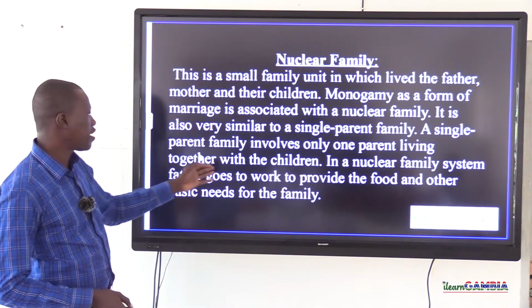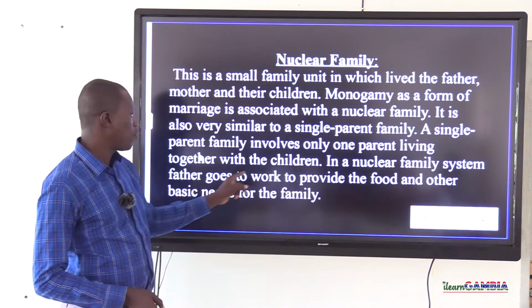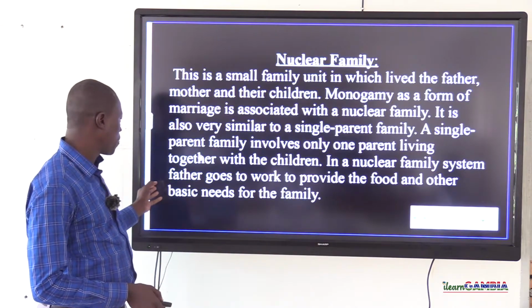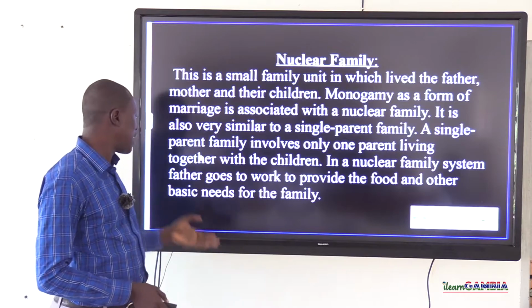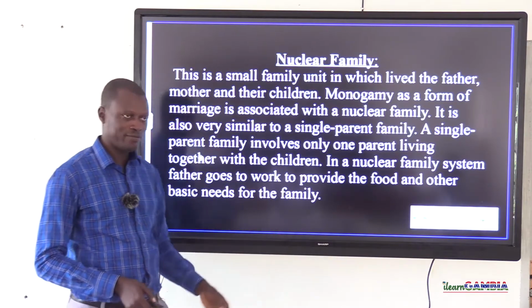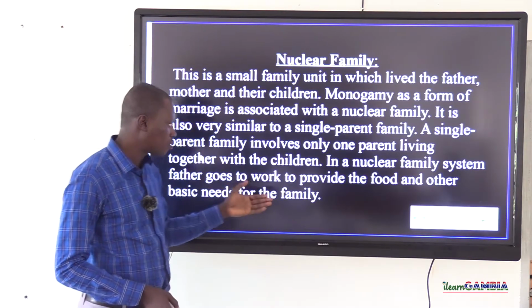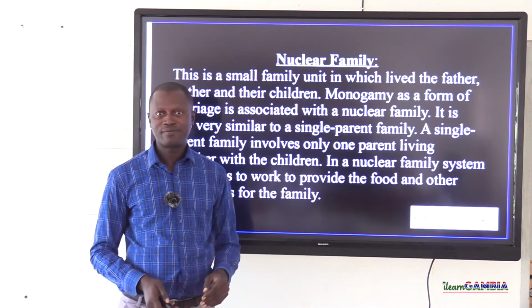A single parent family involves only one parent living together with the children. In a nuclear family system, father goes to work to provide the food and other basic needs for the family. In some nuclear family systems, mother goes to work to provide the food and other basic needs of the family.